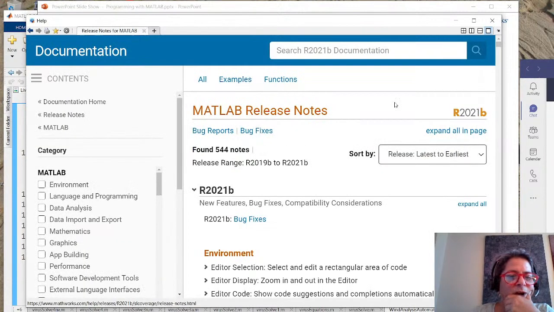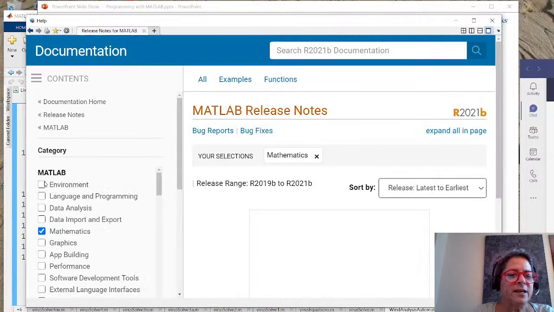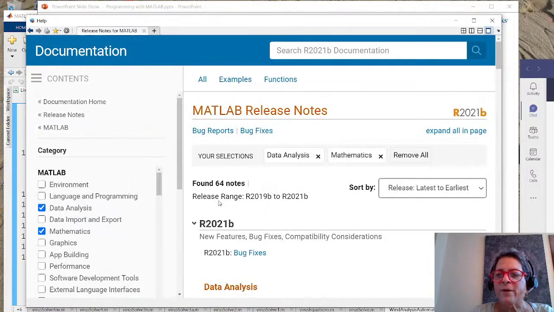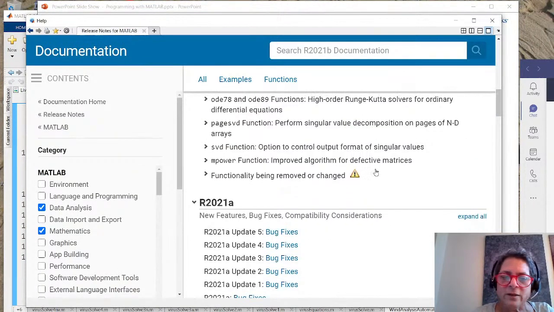It's still pretty long. But now I can also come here and say, I really care about the math and the data analysis. And when I do, you'll notice that I have a much smaller scroll bar here, maybe still a little bit long, but I can start seeing, boy, there's a lot of new stuff in there. That's kind of cool. That's one way to learn new things.